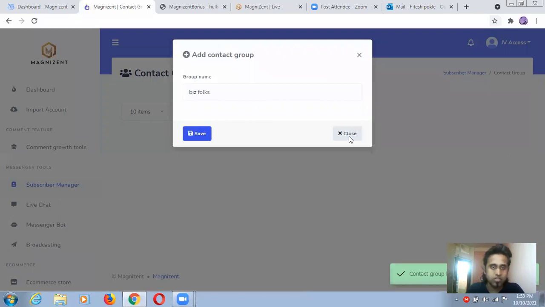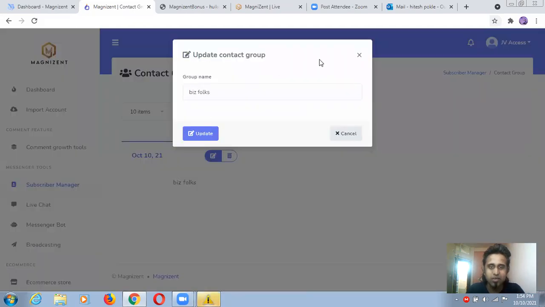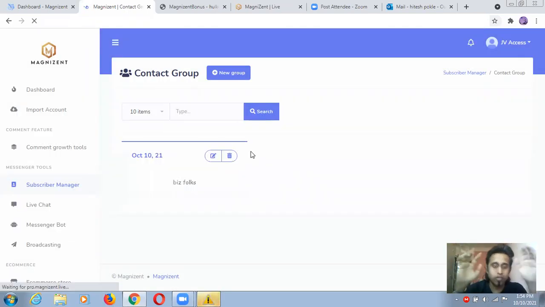I think I should close this, let it load so that it may be shown here. I hope. Business folks, like this. What is here? You can change the name, and like that, only the name option. So if you create a group, what is the power of this, guys? I hope you know, but if you don't know, let me finish in 2 lines.